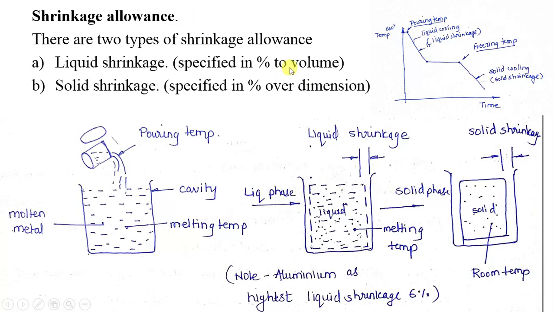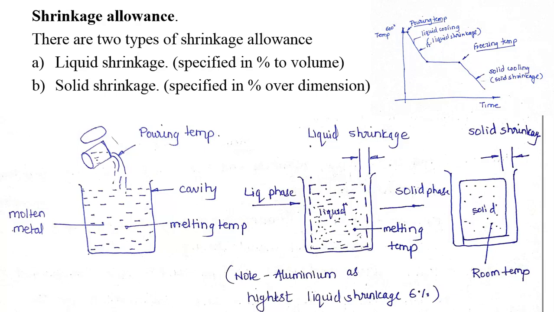If the volume of the casting is 100 meter cube, and liquid shrinkage is going to be around 6%, it varies from material to material. Suppose in liquid shrinkage, aluminum has the highest liquid shrinkage, around 6%. So if your casting volume is around 100 meter cube, while making a pattern you need to make a pattern of a volume of 106 meter cube.